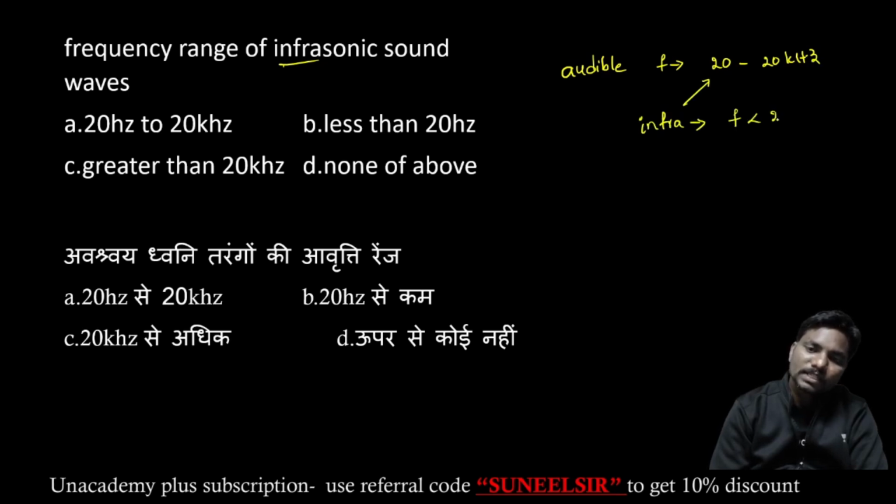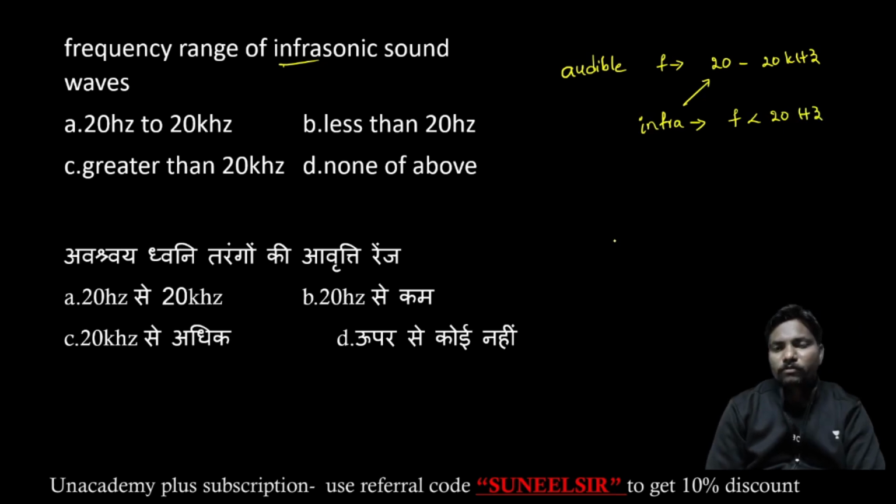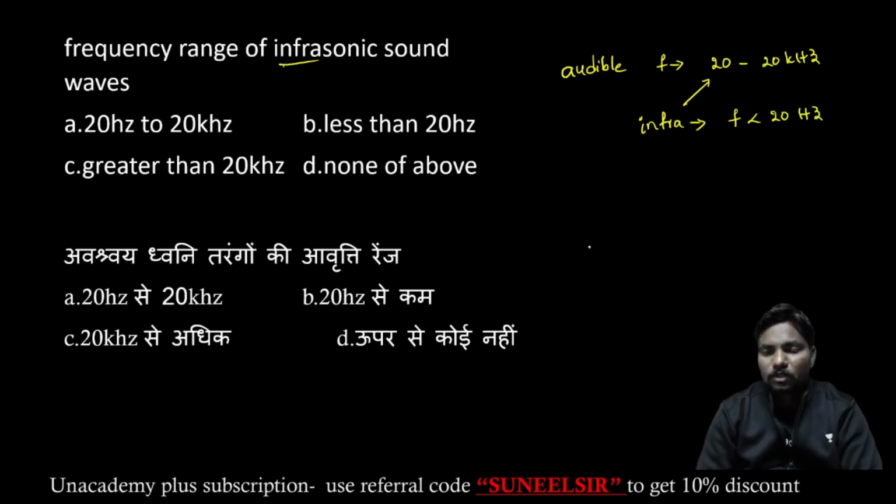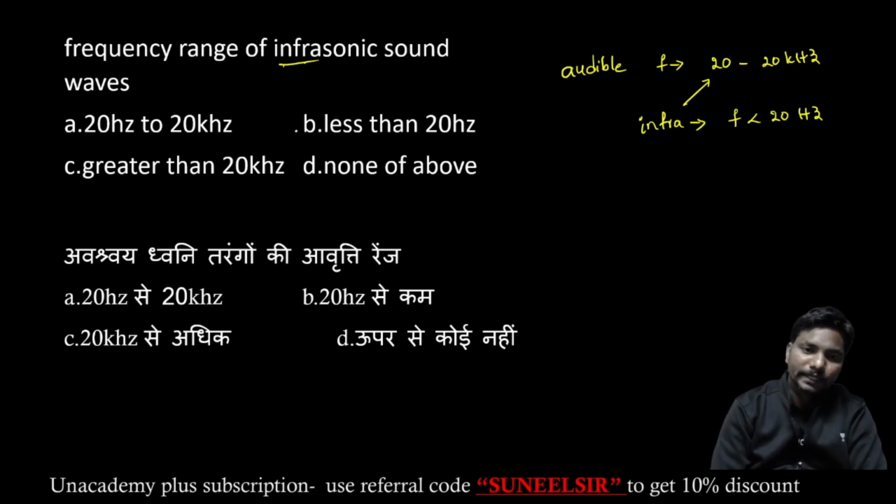Whenever the frequency is less than 20 hertz, those are infrasonic. At the time of earthquakes and tsunamis, we get frequencies less than 20 hertz. For example, animals like rhinoceros can communicate using these infrasonic sound waves. Humans cannot hear them. So infrasonic is less than 20 hertz.